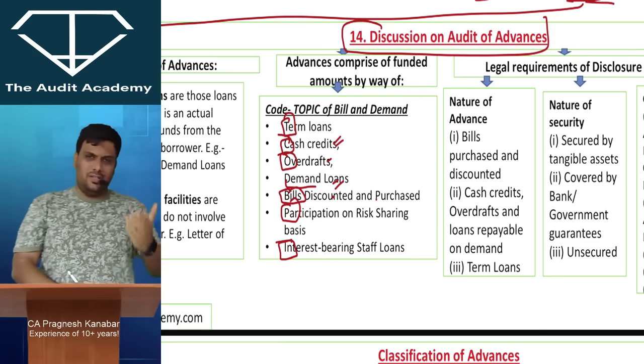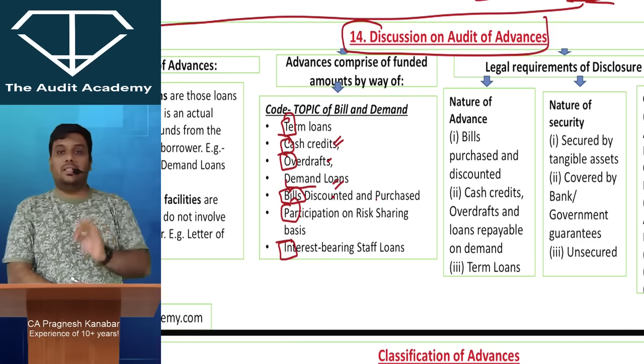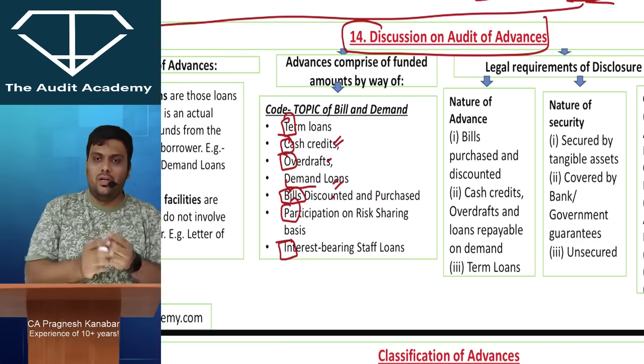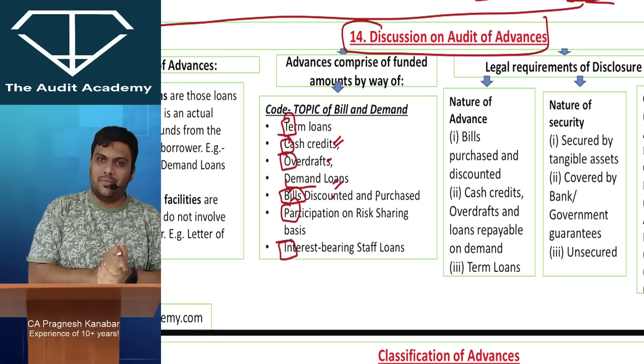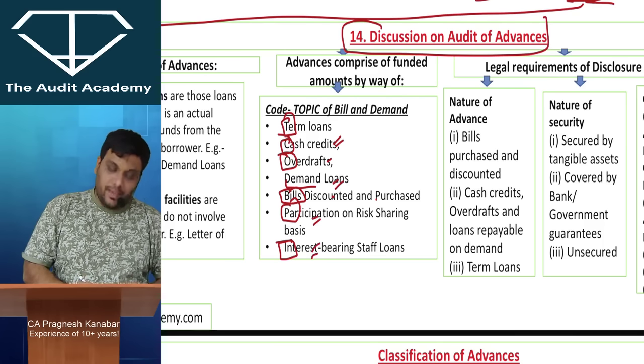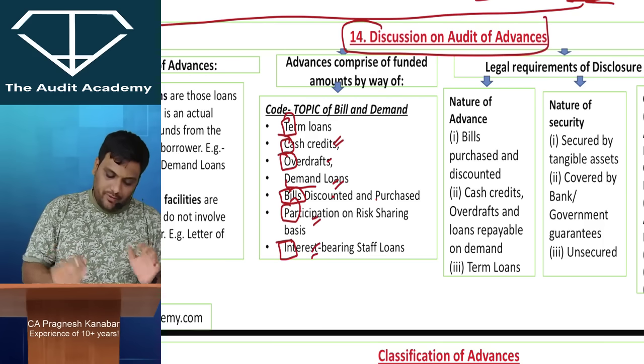Bills discounted and purchased: bills of exchange, I think everyone understands at intermediate level. This is a revision lecture, so I keep my pace. Participation on risk sharing basis: three or four banks come together and participate in a joint loan. And interest bearing staff loans are employee loans. So that is the code word: TOPIC of BILL and DEMAND.